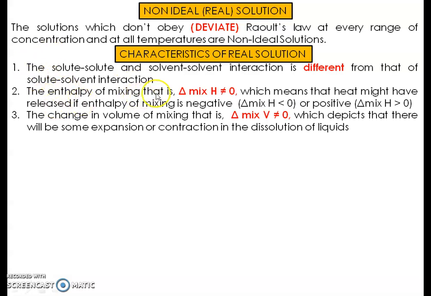The enthalpy of mixing, delta mix H, is not equal to 0. This means that heat might be released, in which case the enthalpy of mixing is negative. If we mix two components of a solution and heat is released, the enthalpy of mixing is negative. Sometimes it may be positive, when heat is absorbed, and then delta mix H of the system will be positive. So this is a characteristic of real solutions.